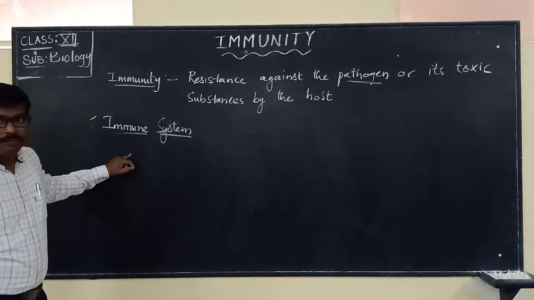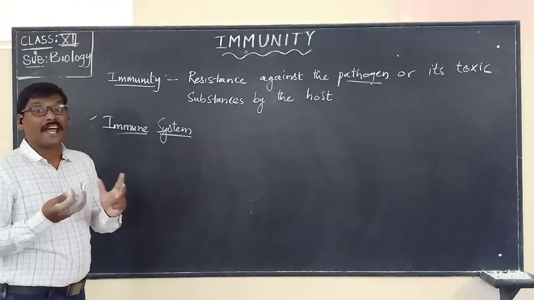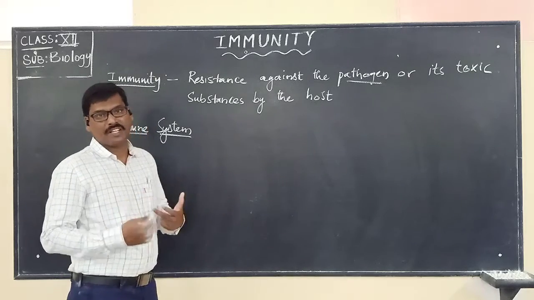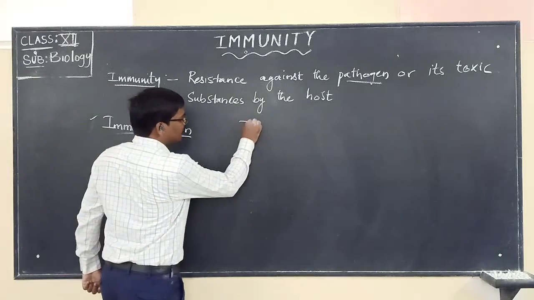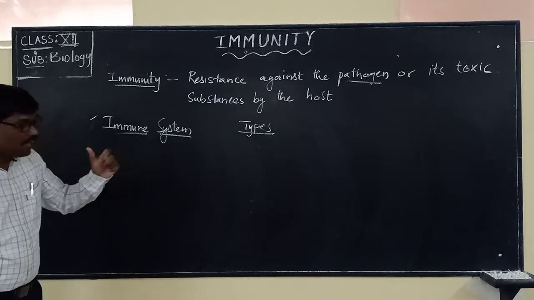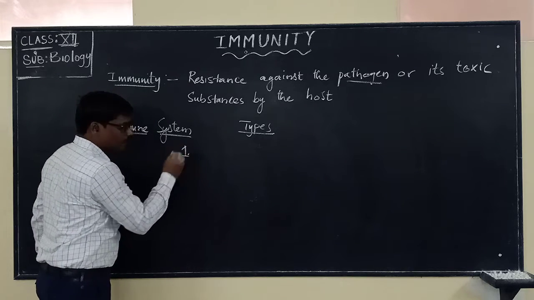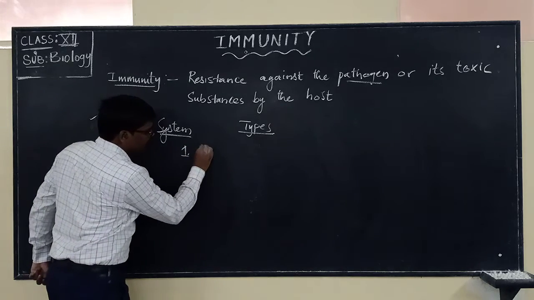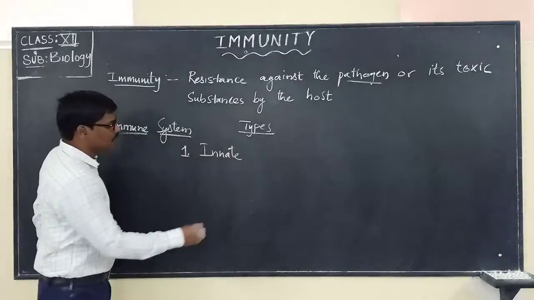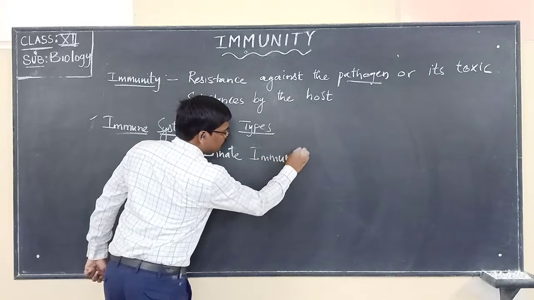And now we will understand the types of immunity that we have in our body. When we look at the types of immunity, we have two types. The first one is called innate immunity. Types of immunity: the first one is innate immunity.